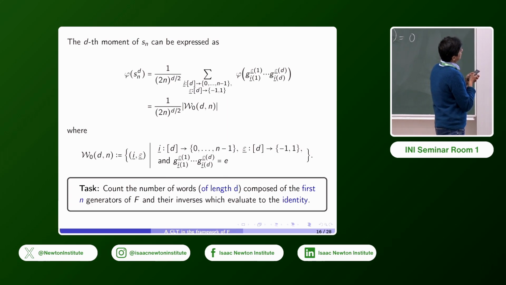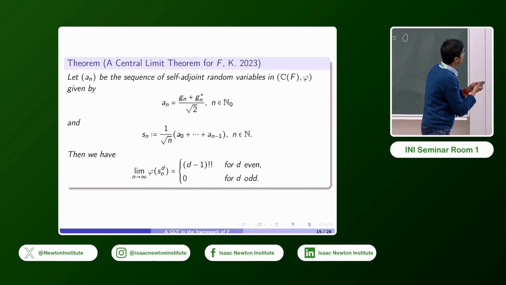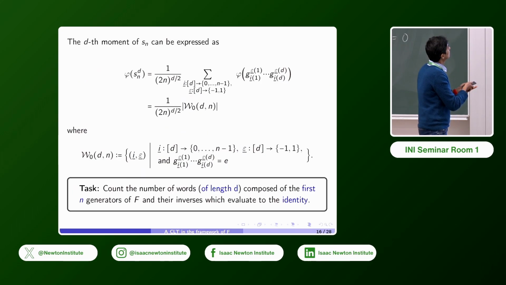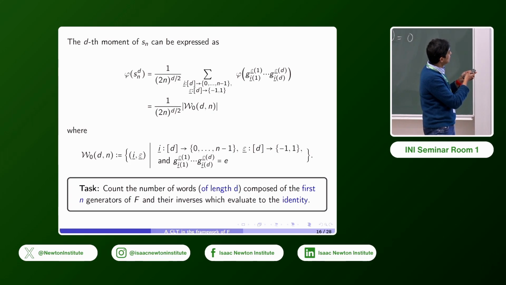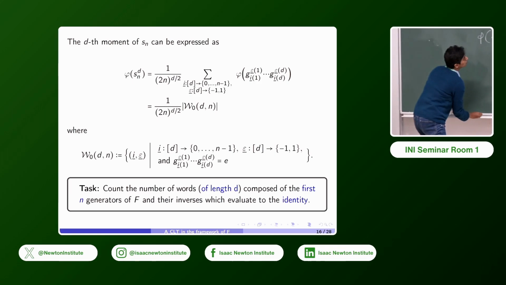Phi of Sn to the d. I'll go back briefly to the previous slide. Sn was given in terms of the An's, and the An's in turn are given in terms of the Gn's. So if you expand Sn to the power d, you end up with this thing on the right-hand side. So you have 1 over (2n) to the d over 2, and then this summation of phi of products like this. I'm just going to write that down here because I'll come back to it.